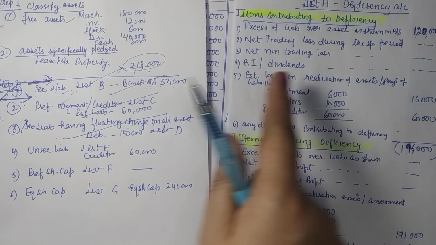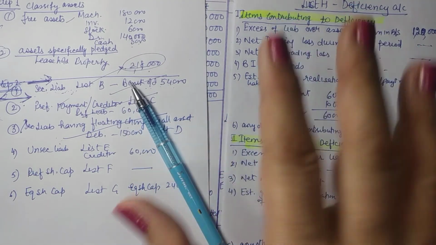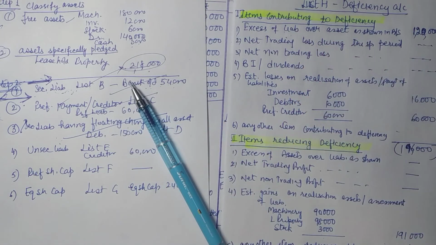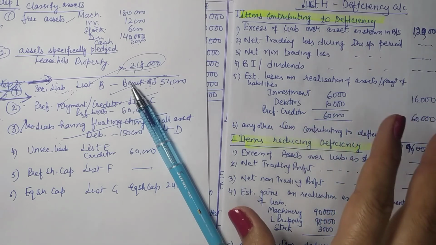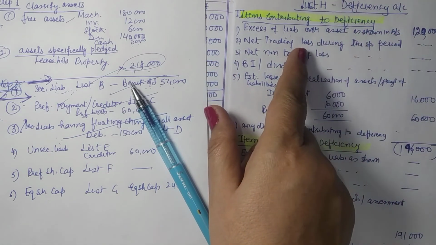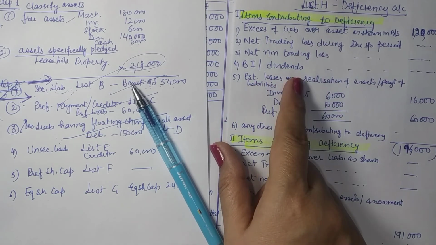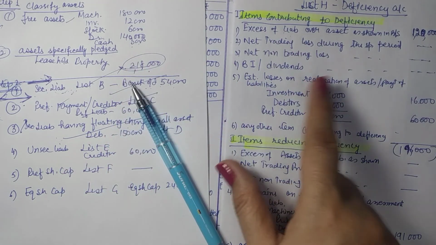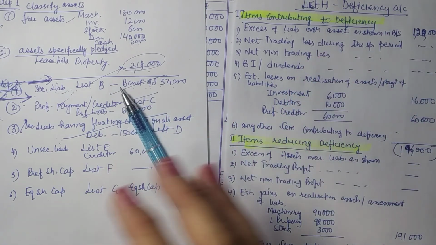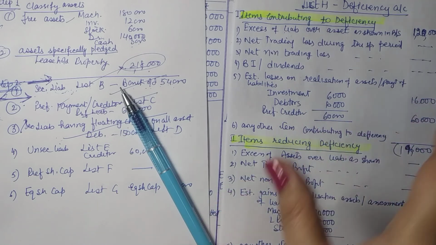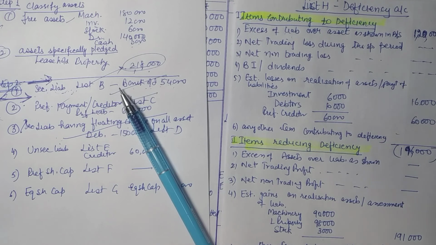Then your trading losses, non-trading losses, of course, when we calculate loss or profit here, it has to be after all the expenses being met off. That means depreciation, taxes, or any other expenses for that matter must have been deducted to calculate this trading loss or the non-trading loss. Then you have bonus issue or dividend being given in the last years, that will also be written here. And finally, any profit or loss arising from the realization of the assets or payment of the liabilities. So this will be clubbed here, and finally you will be getting the net deficiency.